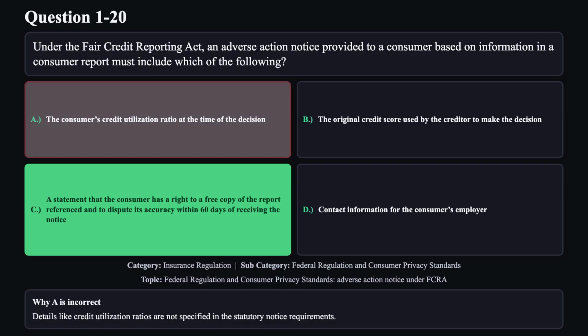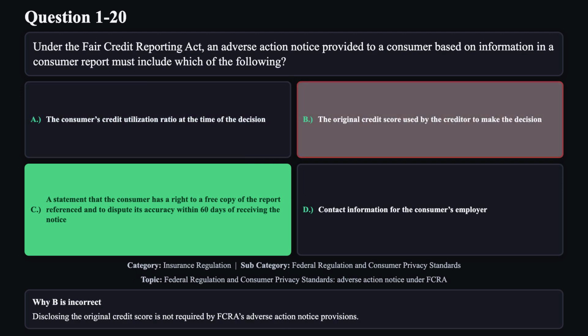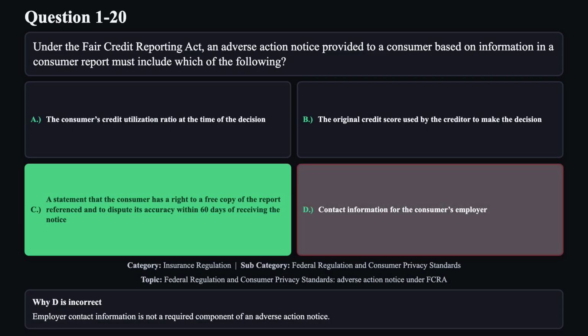Reason A is not correct. Details like credit utilization ratios are not specified in the statutory notice requirements. Reason B is not correct. Disclosing the original credit score is not required by FCRA's adverse action notice provisions. Reason D is not correct. Employer contact information is not a required component of an adverse action notice.